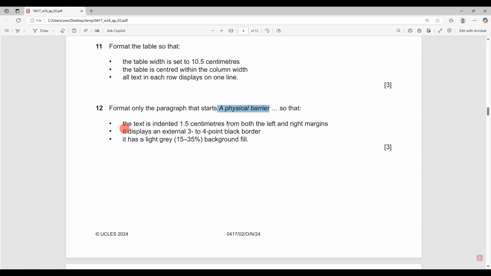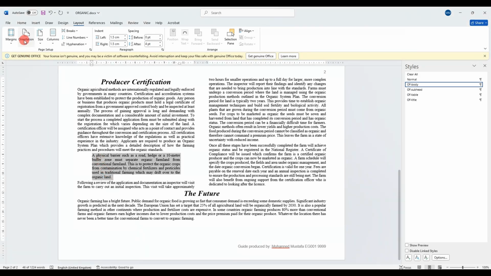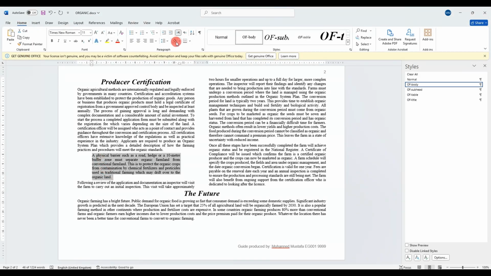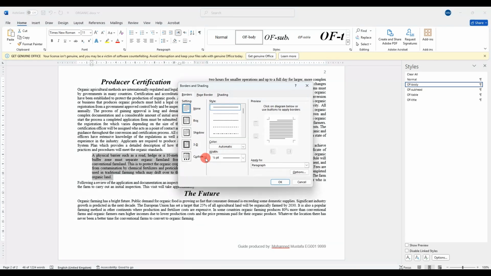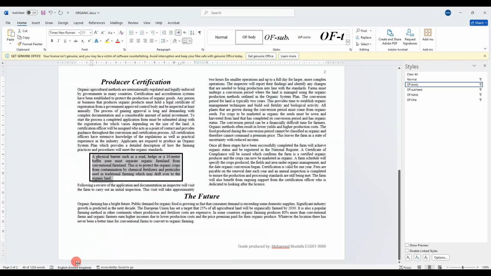Okay, what else? It's displayed as an external 3 to 4 point black border. So you can always go to Home here, you will find shading and borders. So you need 3 to 4. So I'll go to Box, since it's just a border outside, and it should be 3 to 4. So I'll just select 3, which is good.